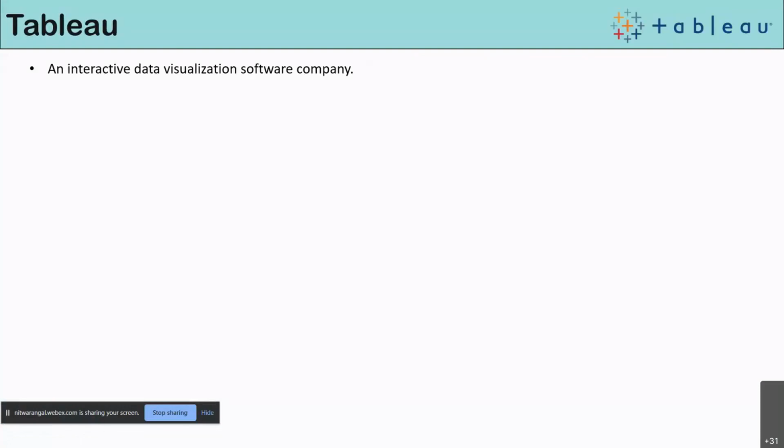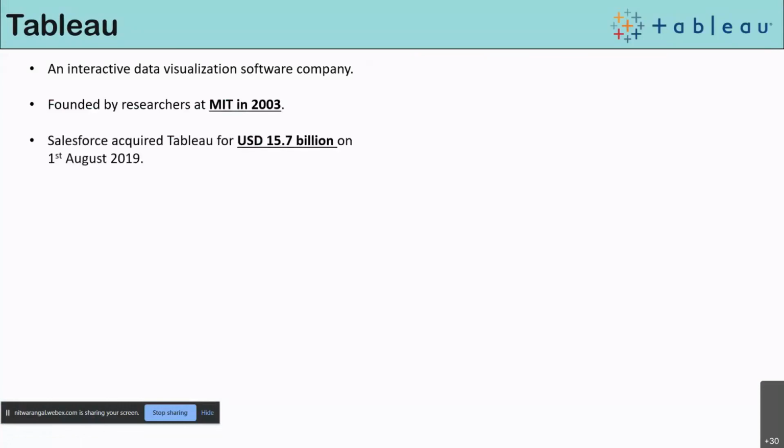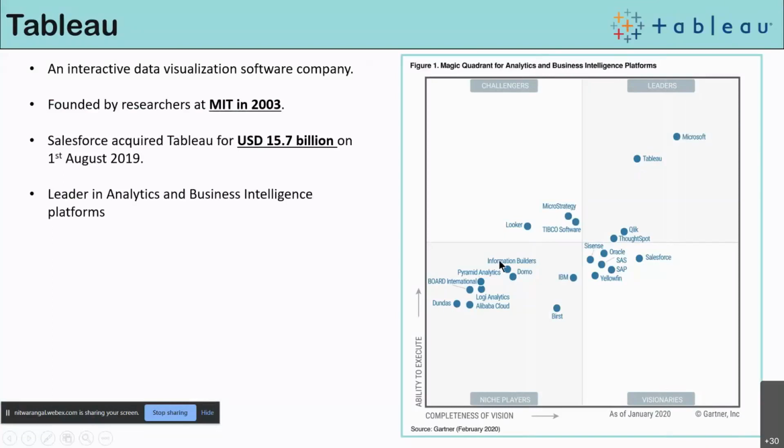It's an interactive data visualization software company. It was founded by researchers at MIT in 2003. It was recently acquired by Salesforce for 15.7 billion on the 1st of August 2019. And it is a leader in analytics and BI platforms. This is a Magic Quadrant chart, which is often used by Gartner. It's a very big research consultancy firm that recognizes Tableau and Microsoft as the leaders when it comes to business intelligence and data visualization. There are other companies, they have their own strengths and weaknesses, but they are categorized as that.